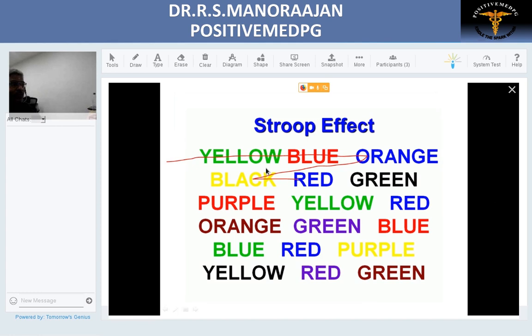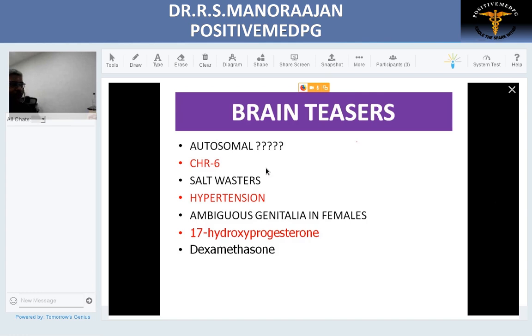Brain teaser is one which can remove the shackles in your neurons and make you interact. So every discussion will start with the slide called brain teaser. For example, if you are discussing CAH, the slide will have a brain teaser like this. Suppose you are with us for physical classroom sessions, we would have asked you to interact. At least go through this kindly. And at the end of the session also, I'll show the same slide. So when you see this, you will be in a position to answer all these brain teasers after the discussion.